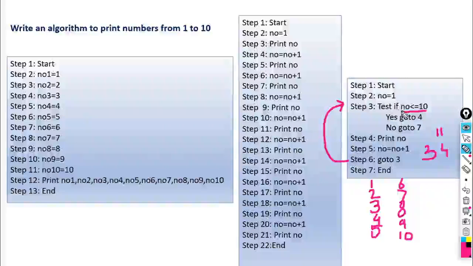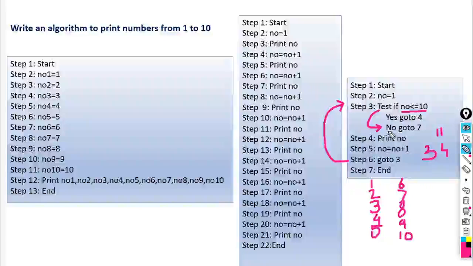It will check whether this value of NO is less than or equal to 10. We have NO is equal to 11. 11 is less than or equal to 10. Is it true or false? Yes, it is false, because 11 is not less than 10. So where will it take your control? Yes, the condition remains false.